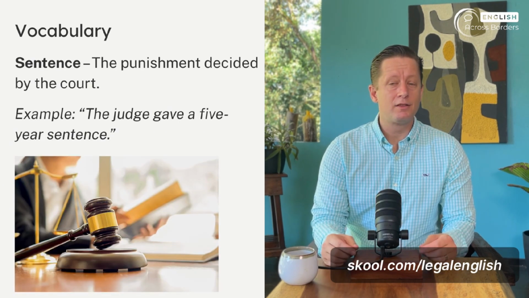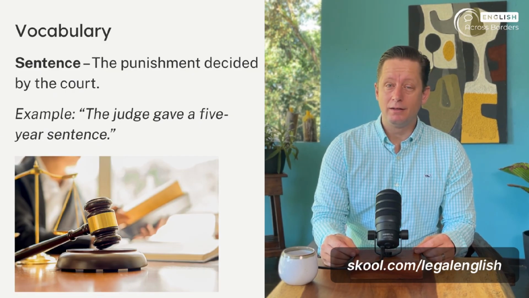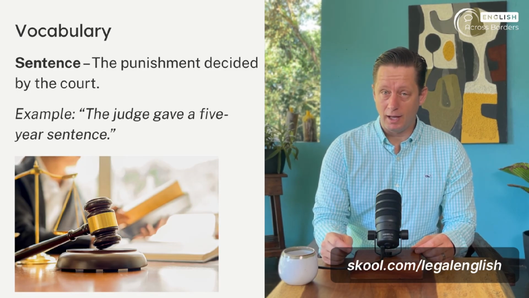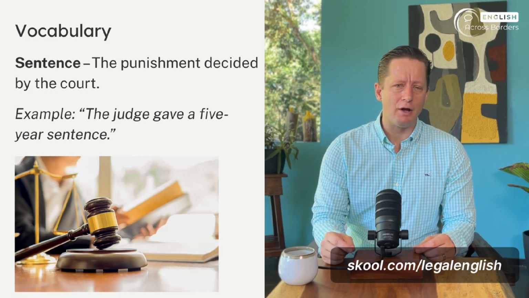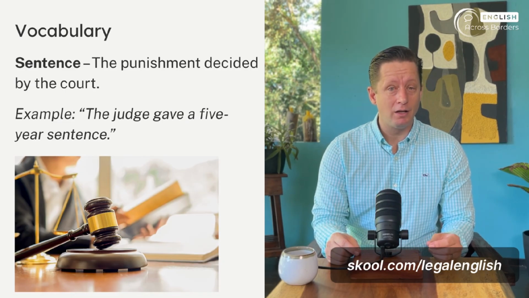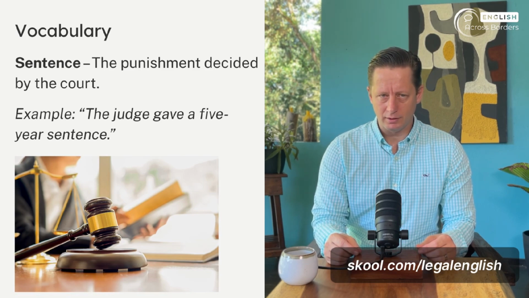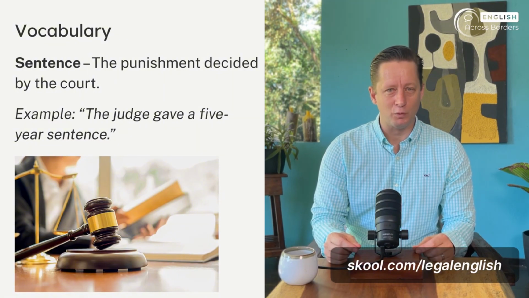A sentence is the punishment the court gives after a guilty verdict. It can mean time in prison, a fine, or another penalty. For example, the judge gave a 5-year sentence. Let's imagine a story. A man is found guilty of fraud. The judge announces, your sentence is 2 years in prison and a fine of $5,000. This word is important to understand clearly. In legal English, sentence means punishment, not a sentence of words.